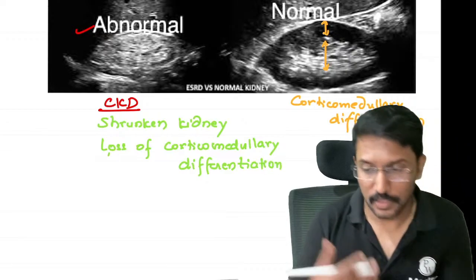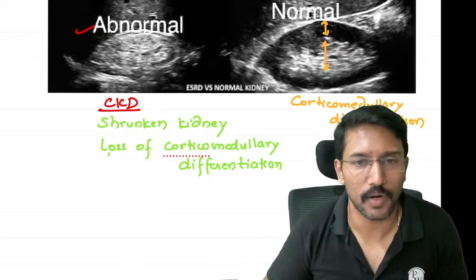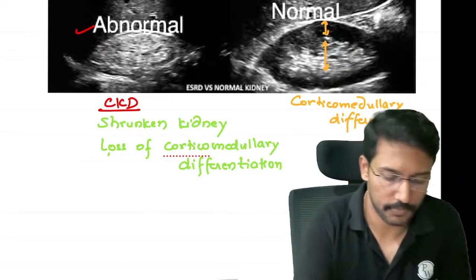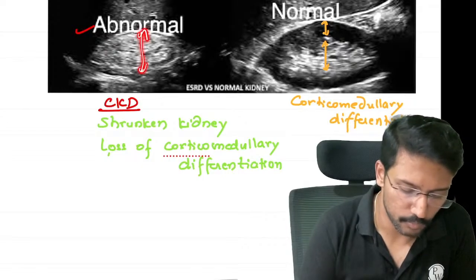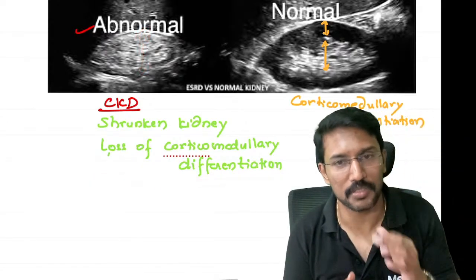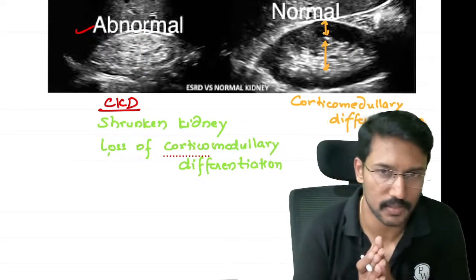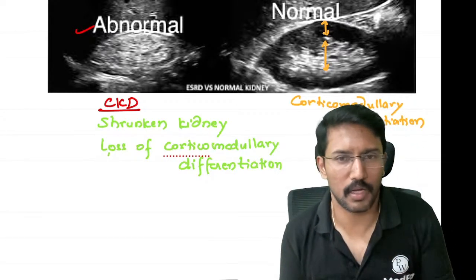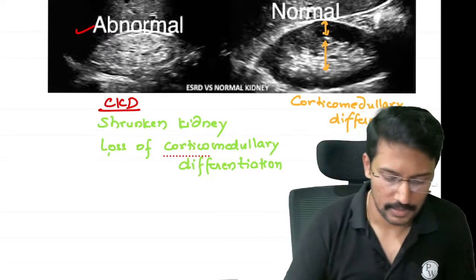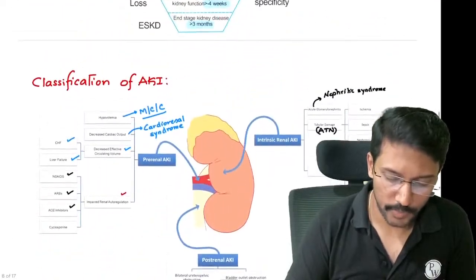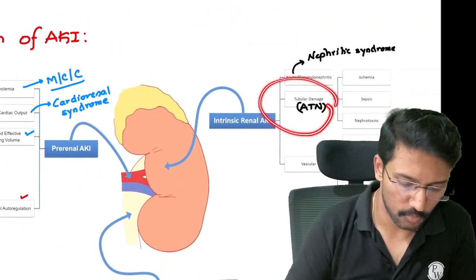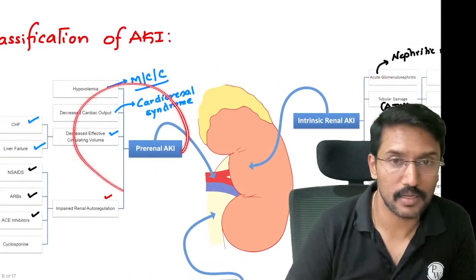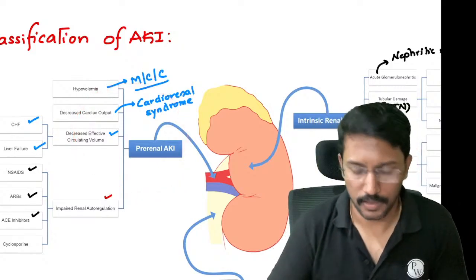Nowadays, whenever a diabetic patient goes to a physician, he will ask for the ultrasound of the kidney, and when the report comes, the first thing he will be seeing is what has happened to the corticomedullary differentiation. अगर differentiation blur हो चुका है तो इसका मतलब है patient has already developed the chronic kidney disease. Differentiation is retained, then probably he is normal or he may be having acute kidney injury अगर creatinine ज़्यादा है. Okay.